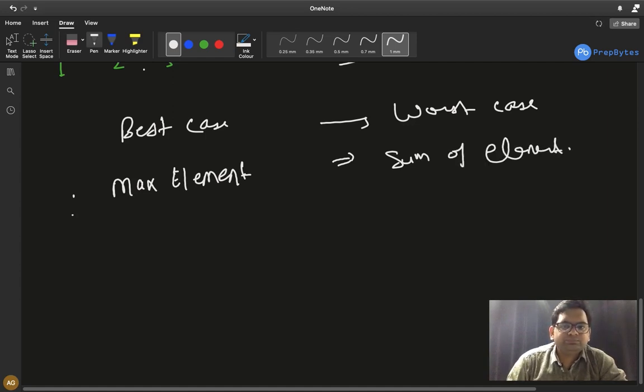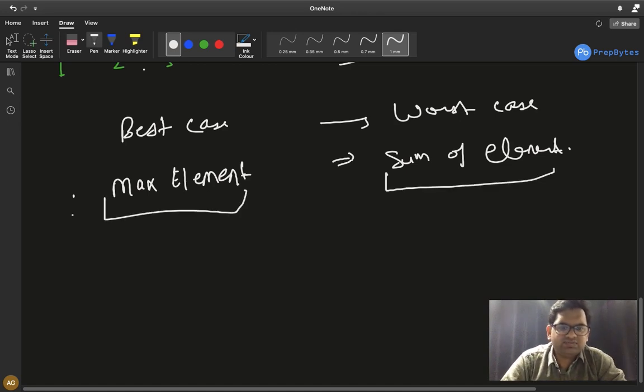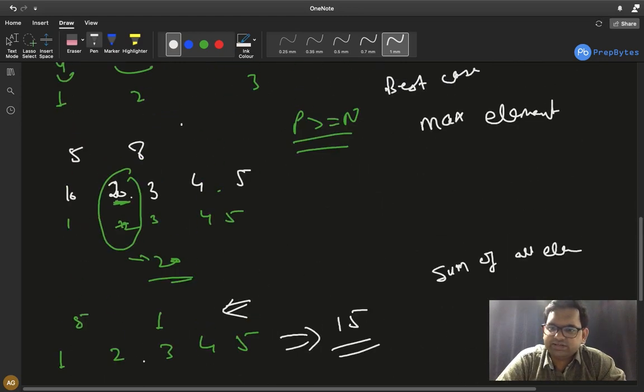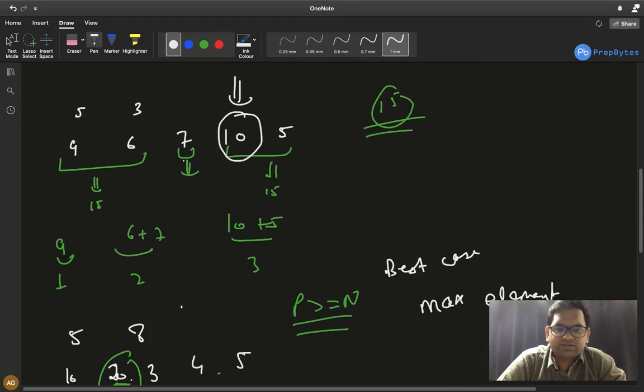Understand this. So our range will start with the maximum element of the array, and our range will end at the sum of all the elements. Between this range, including them, we will get our answer. Understand this point? Once you get this, the question becomes really clear.